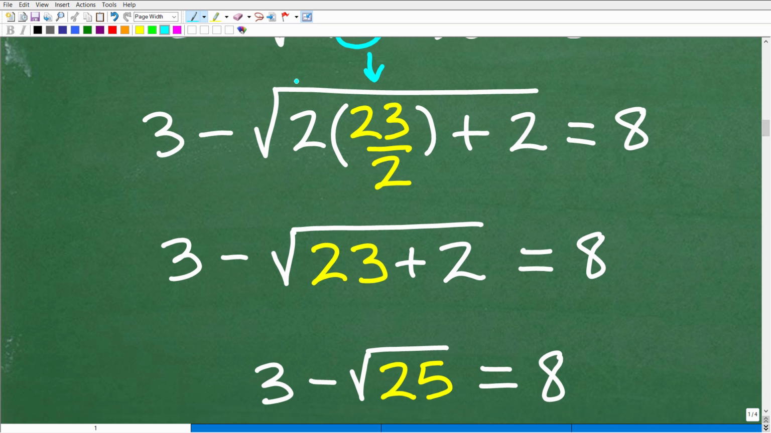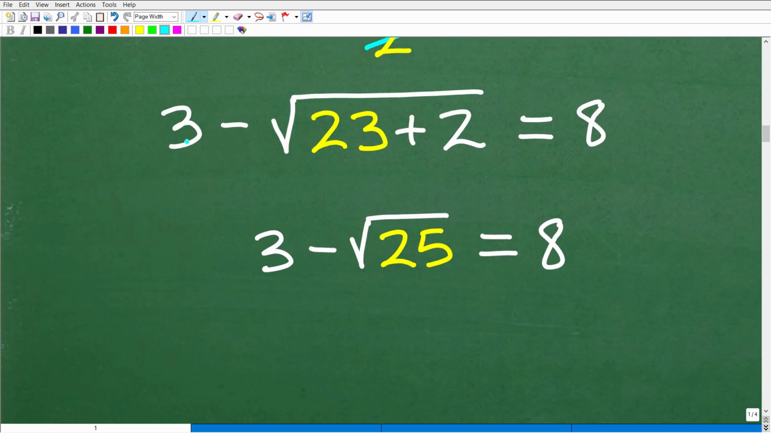So we have 3 minus the square root of 2 times 23 over 2. So you can see the 2's are going to cross cancel right there. So this is just going to be 23 plus 2 underneath this square root. And we continue on, and we're going to get 3 minus the square root of 23 plus 2, which of course is 25, is equal to 8.